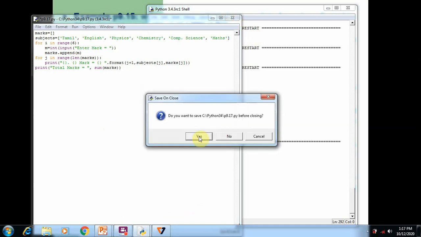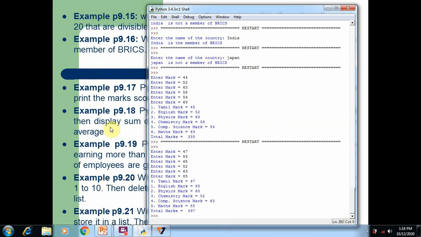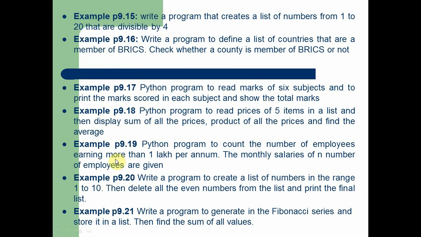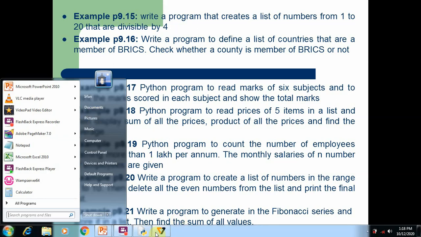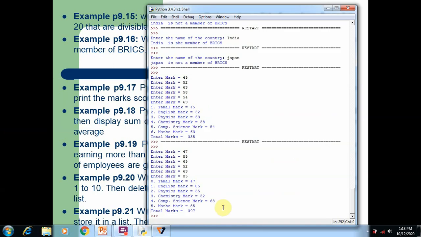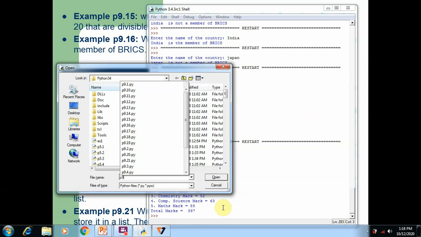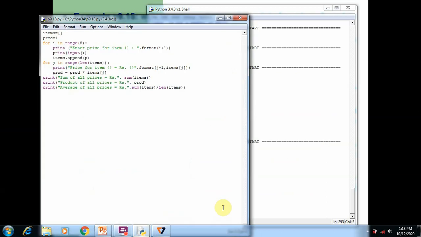Now we are going to understand the next program, 9.19, where we are going to read prices of 5 items in a list and then display the sum of all prices, the product of all prices, and find the average. This is also similar to the previous program, but here we are going to find the sum, product, and average for elements of a list. So open the program 9.19, where we access 5 prices from the user and produce the product value as well as the average value.